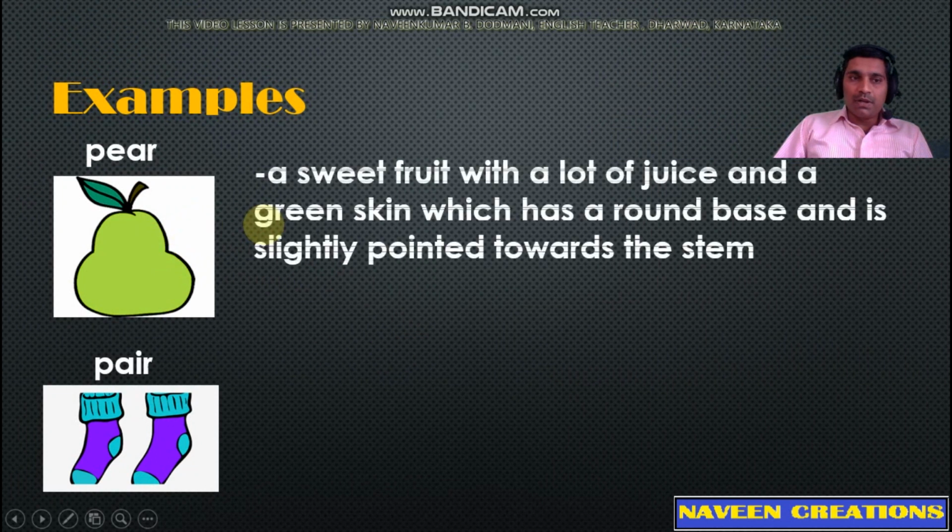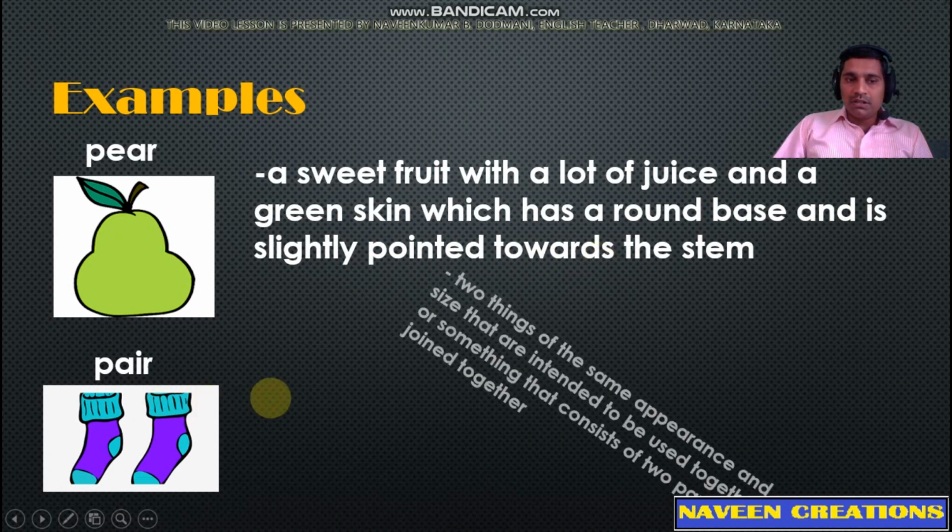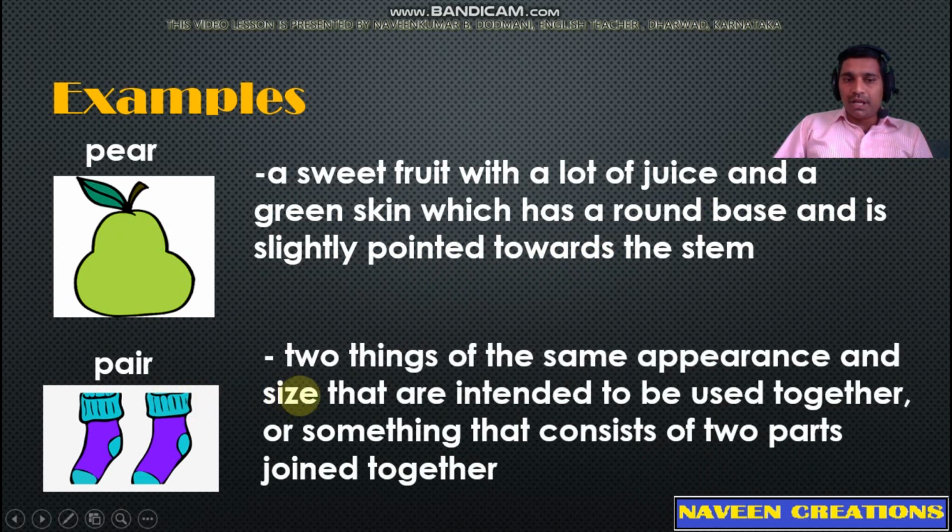So meaning of the word PEAR is a sweet fruit with a lot of juice and a green skin which has a round base and is slightly pointed towards the stem. The word PAIR means two things of the same appearance and size that are intended to be used together or something that consists of two parts joined together.